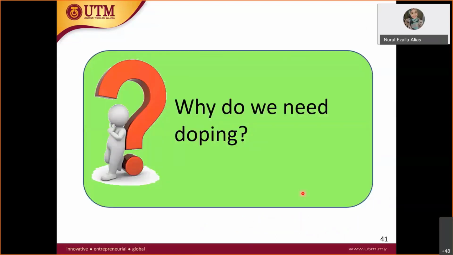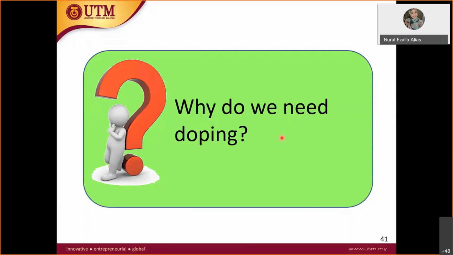So what is doping, and why do we do doping? One of the major reasons is to increase the conductivity of the semiconductor material.